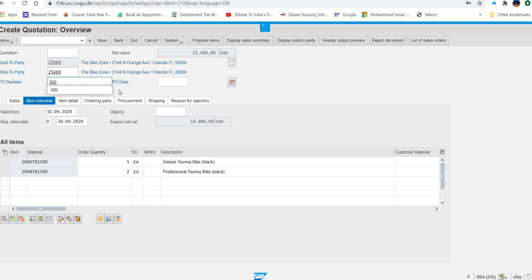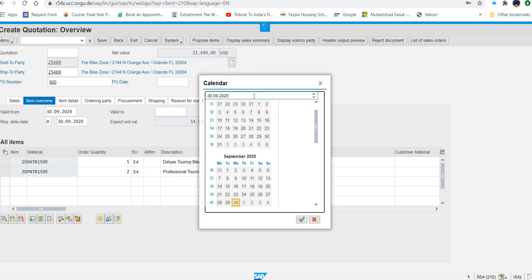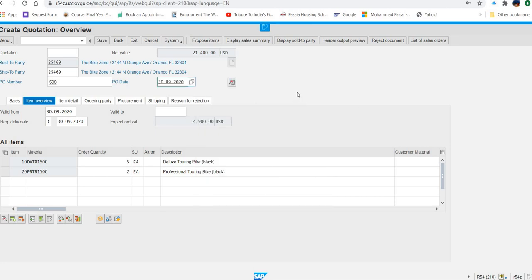Okay, and then the PO date. Now PO date is today's date. Why? Because there is a possibility that the customer gives the inquiry today and he understands the inquiry and says okay, give me the quotation on the same date. Possible. If not, then definitely whatever is your current date, you can type it. So I'm entering the current date because again the quotation is being created today. Now what next they are asking us to enter? Now again you have to enter valid from and valid to. So again valid from is today's date.